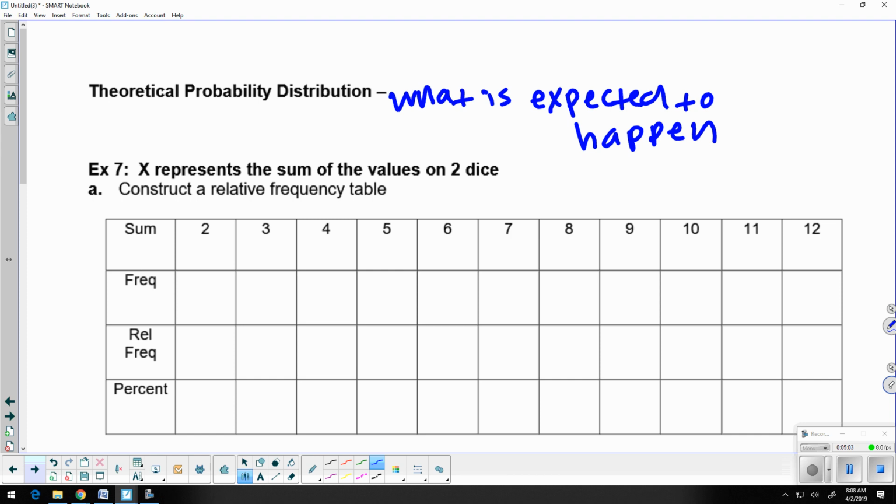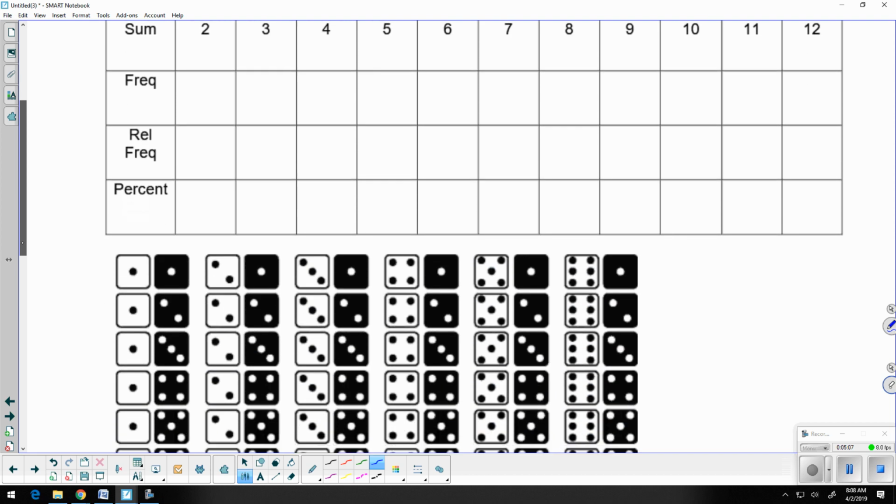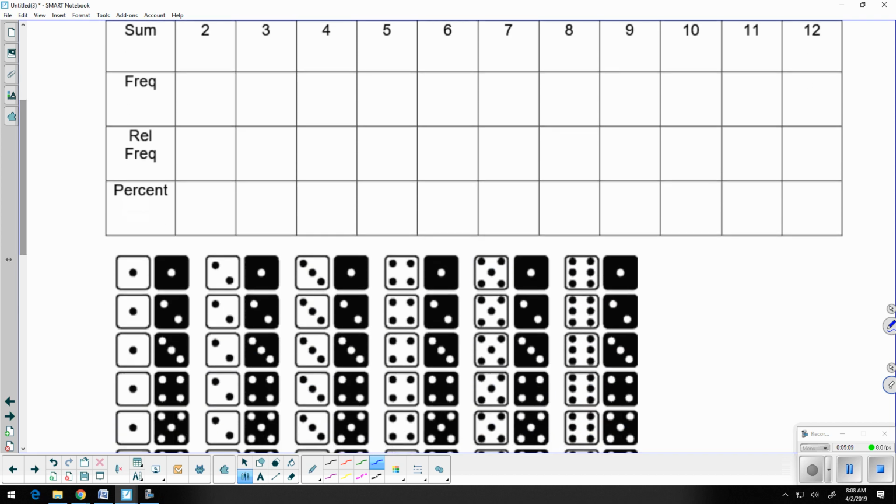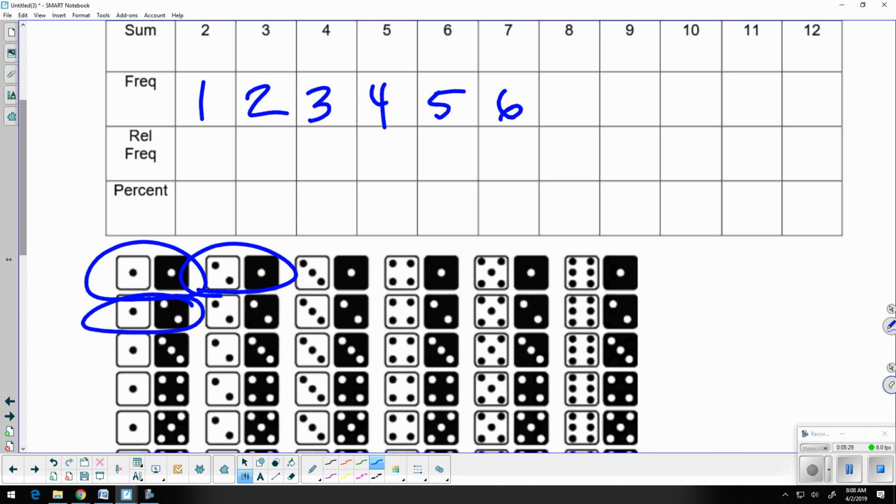So what's the frequency of this actually happening? Well, you have it all outlined for you down below too. The frequency of getting a sum of 2 can only happen one time. The frequency of getting a sum of 3, well, I can get a 1 with a 2 or a 2 with a 1, so 2 times. And then the sum of 4 is going to happen 3 times. Sum of 5, we can get that 4 different ways. Sum of 6 would be 5. Sum of 7 is 6. Then it just goes back down the other side, all the way down to 1.